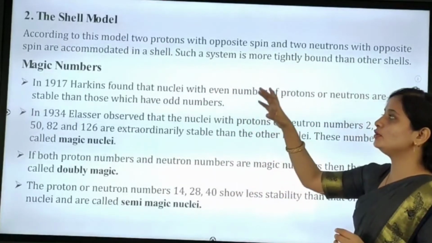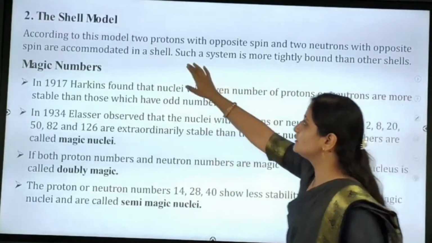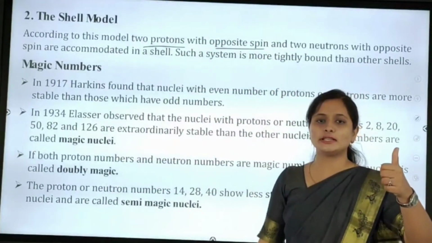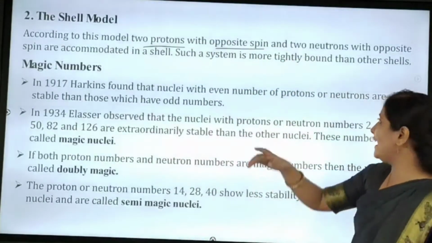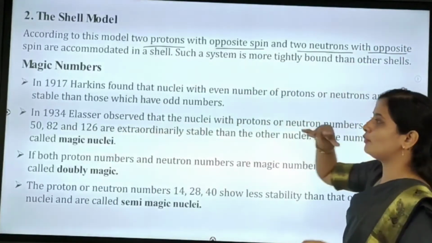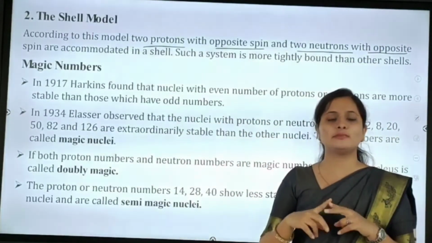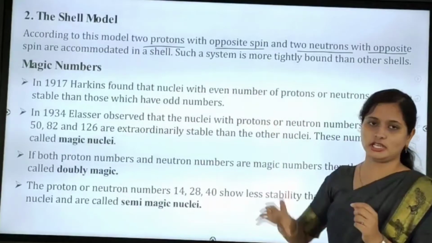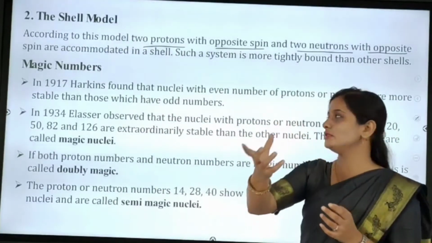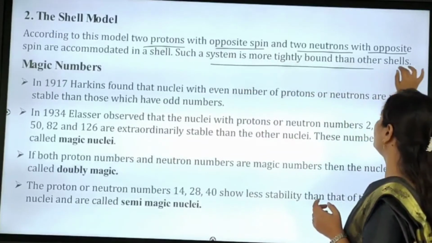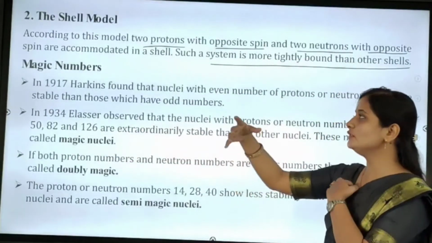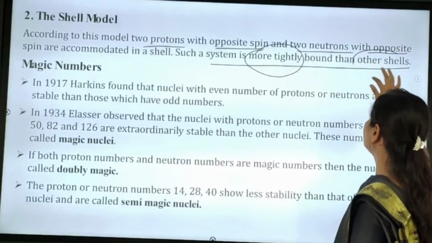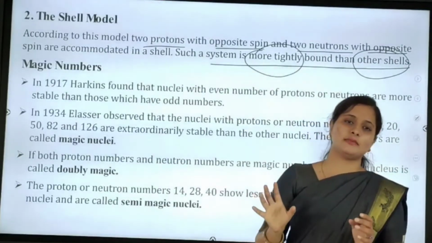According to this model, two protons with opposite spin and two neutrons, again with opposite spin, can be accommodated in a shell. Such a system is more tightly bonded than the other shells. So we can call such a system a shell model.